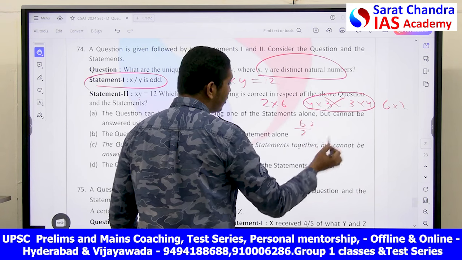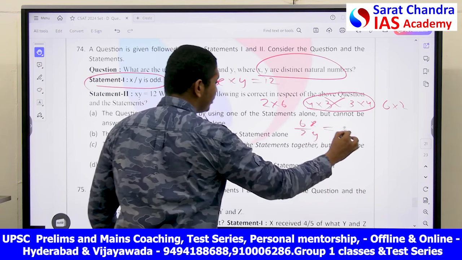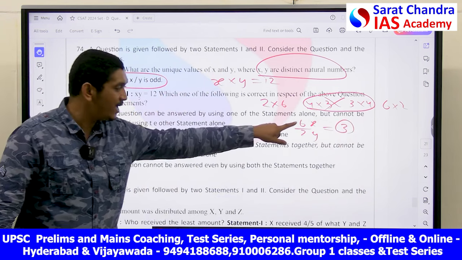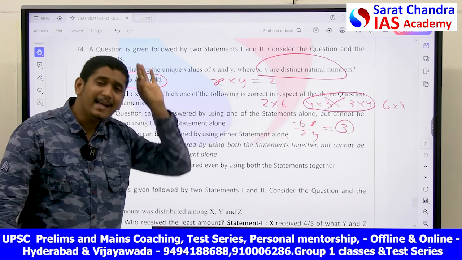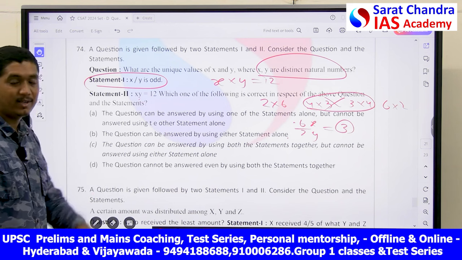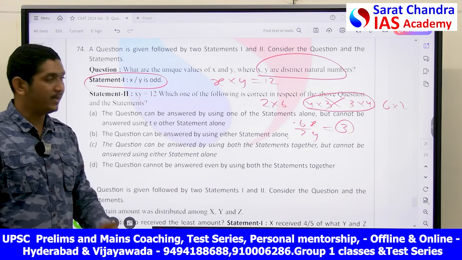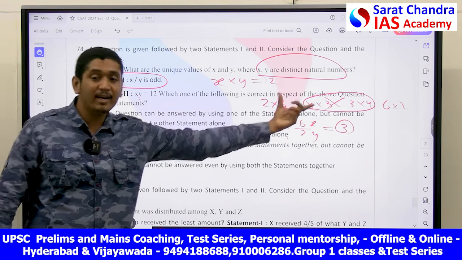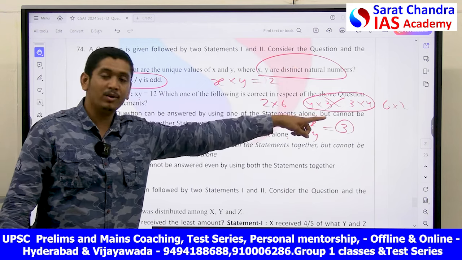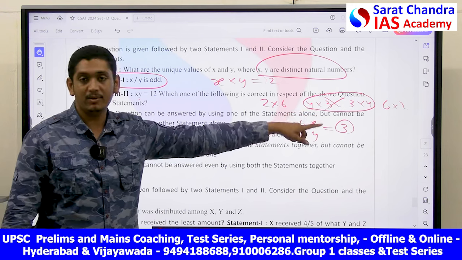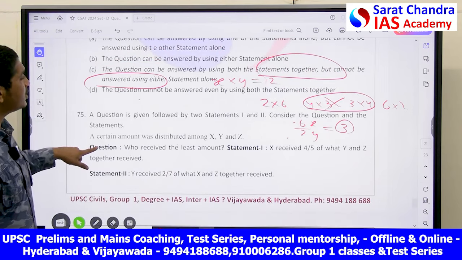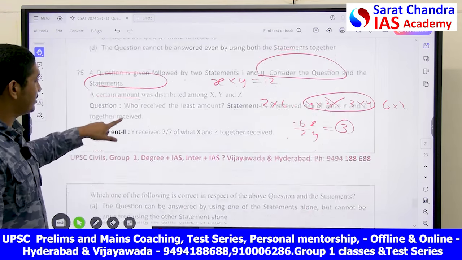6 by 2, where x is equal to 6 and y is equal to 2, that is equal to 3, that is odd. Only by using both statement 1 and 2, I was able to say x is 6 and y is 2 exactly. So here the answer is, the question can be answered by using both the statements together, but not by one statement alone. Because if I use statement 2 alone, I am getting 4 options. It's not distinctive. I can say x is equal to 2, x is equal to 6, x is equal to 4, x is equal to 3. Such many options I have to pair. Okay, so the answer here is, the question can be answered only by using both the statements.